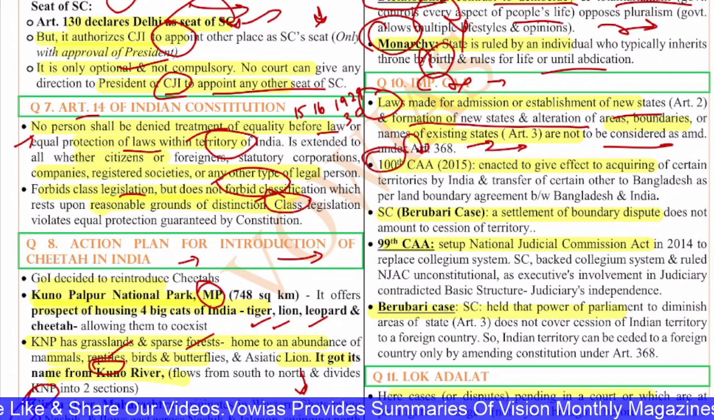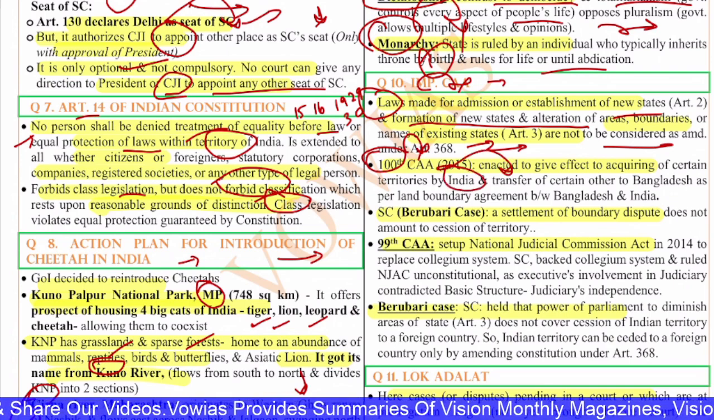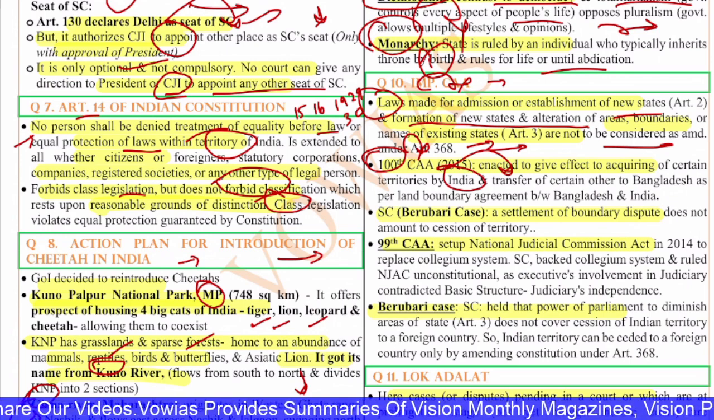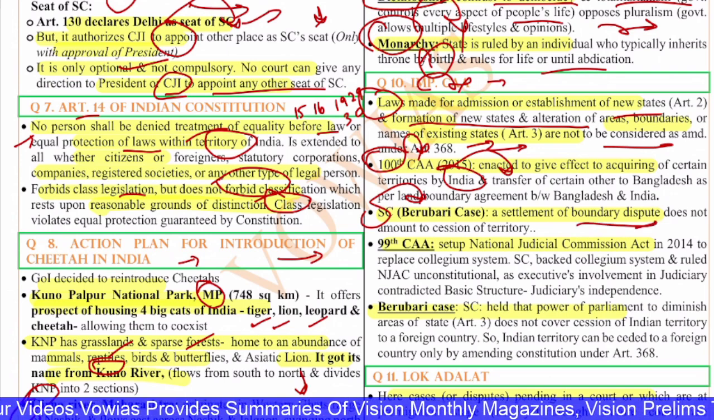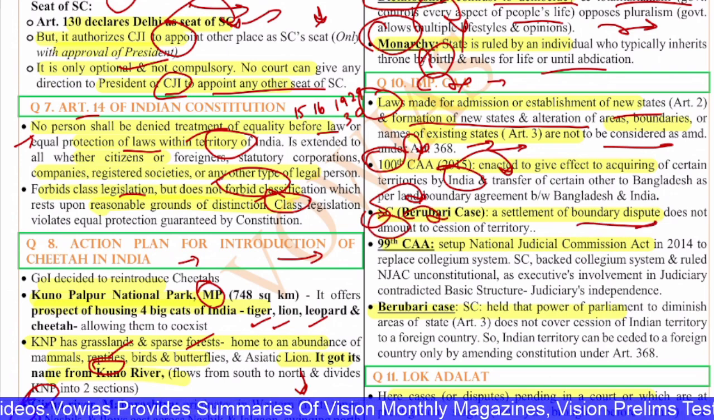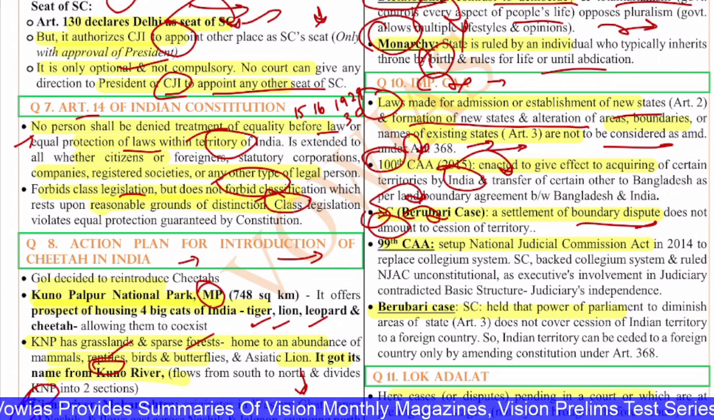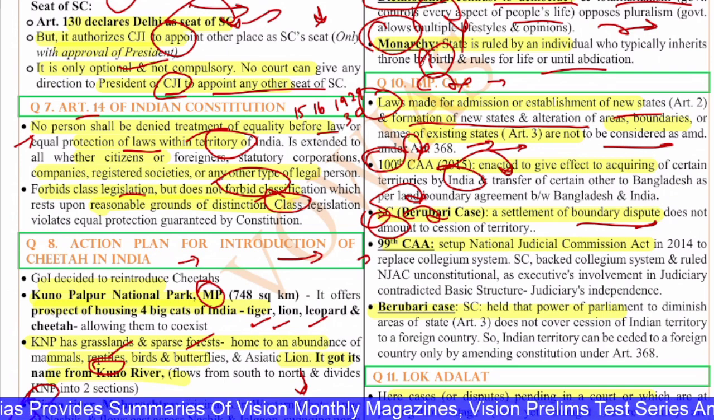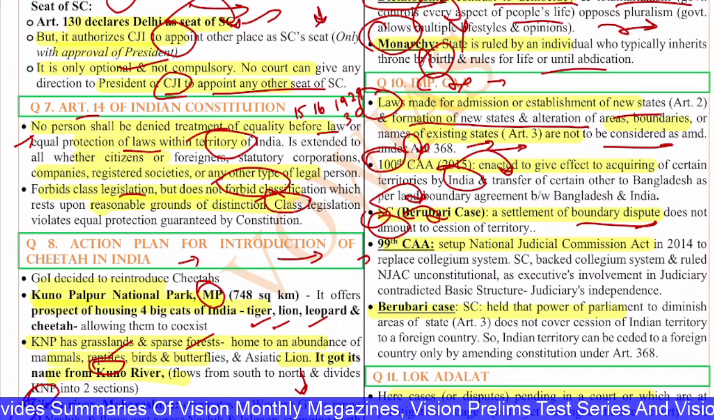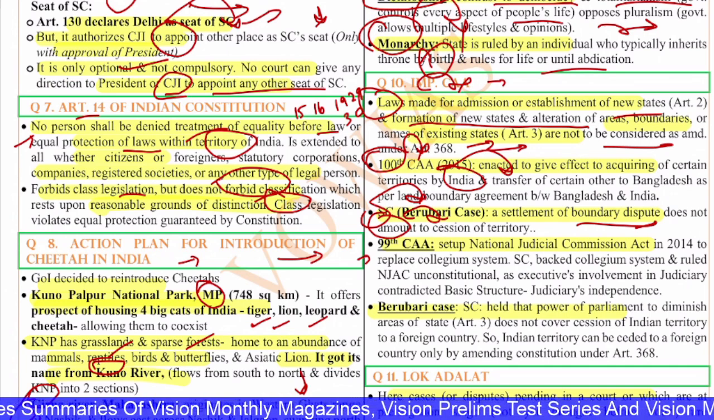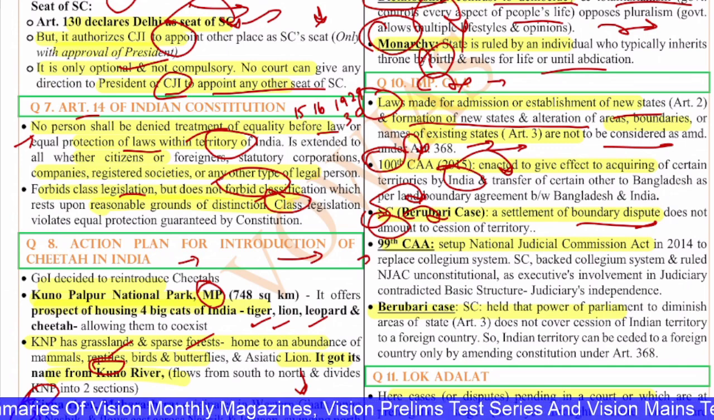The 100th Constitutional Amendment Act was enacted to give effect to the acquiring of certain territories by India and the transfer of certain others to Bangladesh as per the land boundary agreement. The Supreme Court in the Berubari case said that a settlement of a boundary dispute does not amount to cession of territory. The 99th Amendment Act was basically to set up the NJAC, the National Judicial Appointments Commission, but later it was declared illegal. The Supreme Court struck it down because it violates the basic structure.